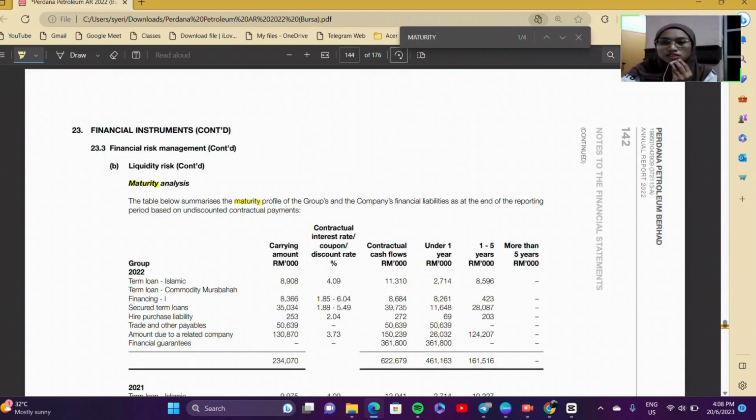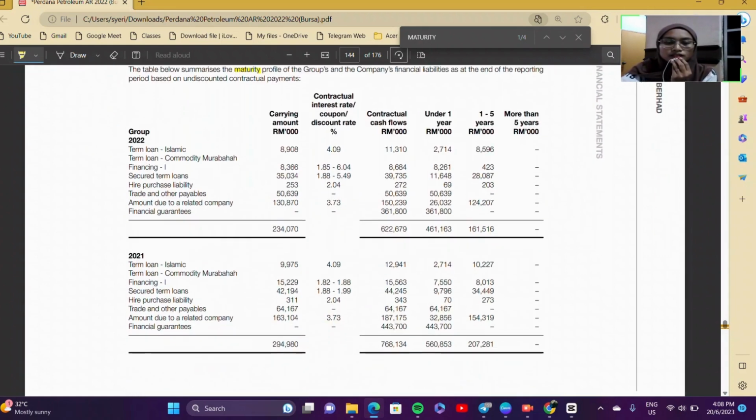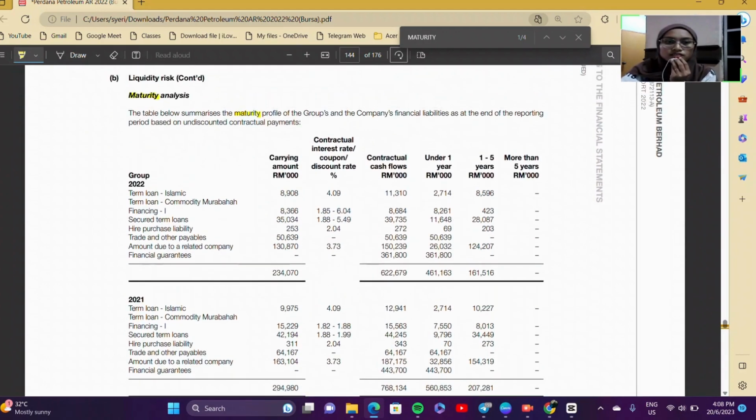Next, for disclosure, I'm going through the notes to the financial statements, page 142. Under financial instruments, there is liquidity risk for a maturity analysis. I'm using this statement for my disclosure.